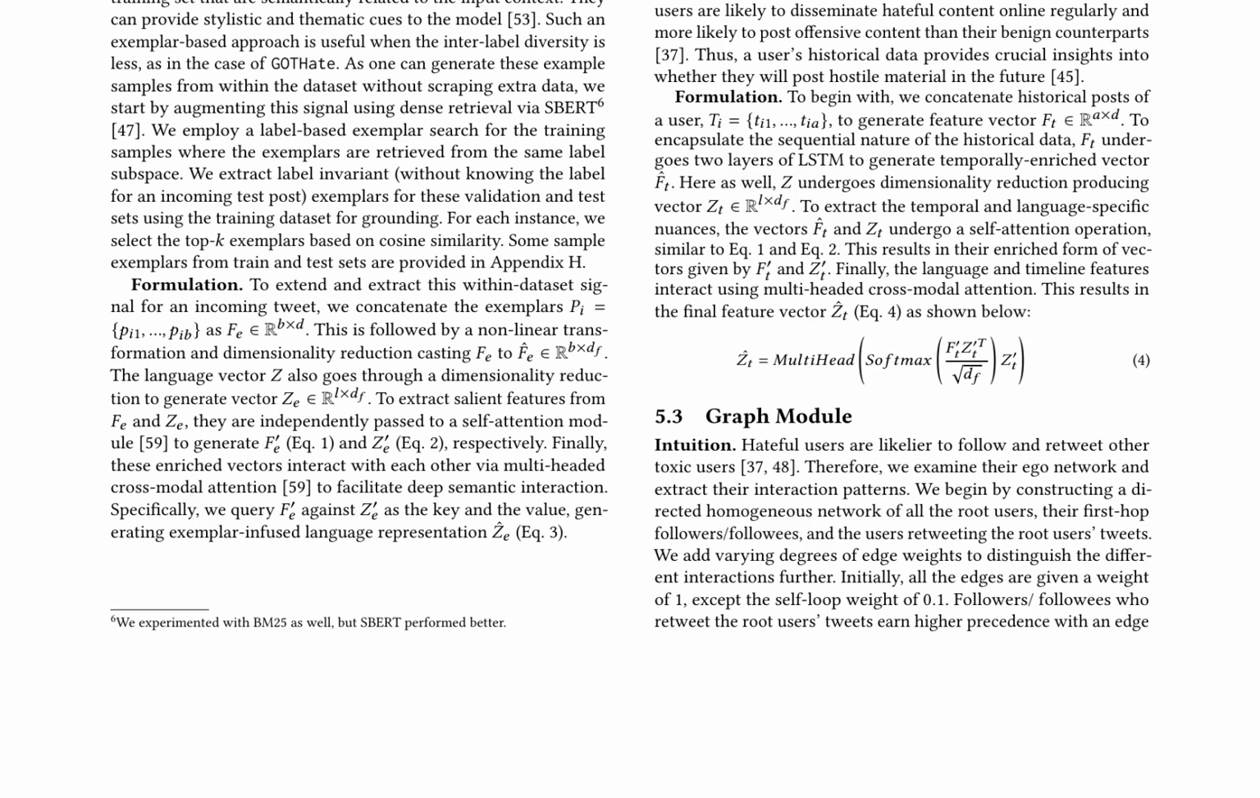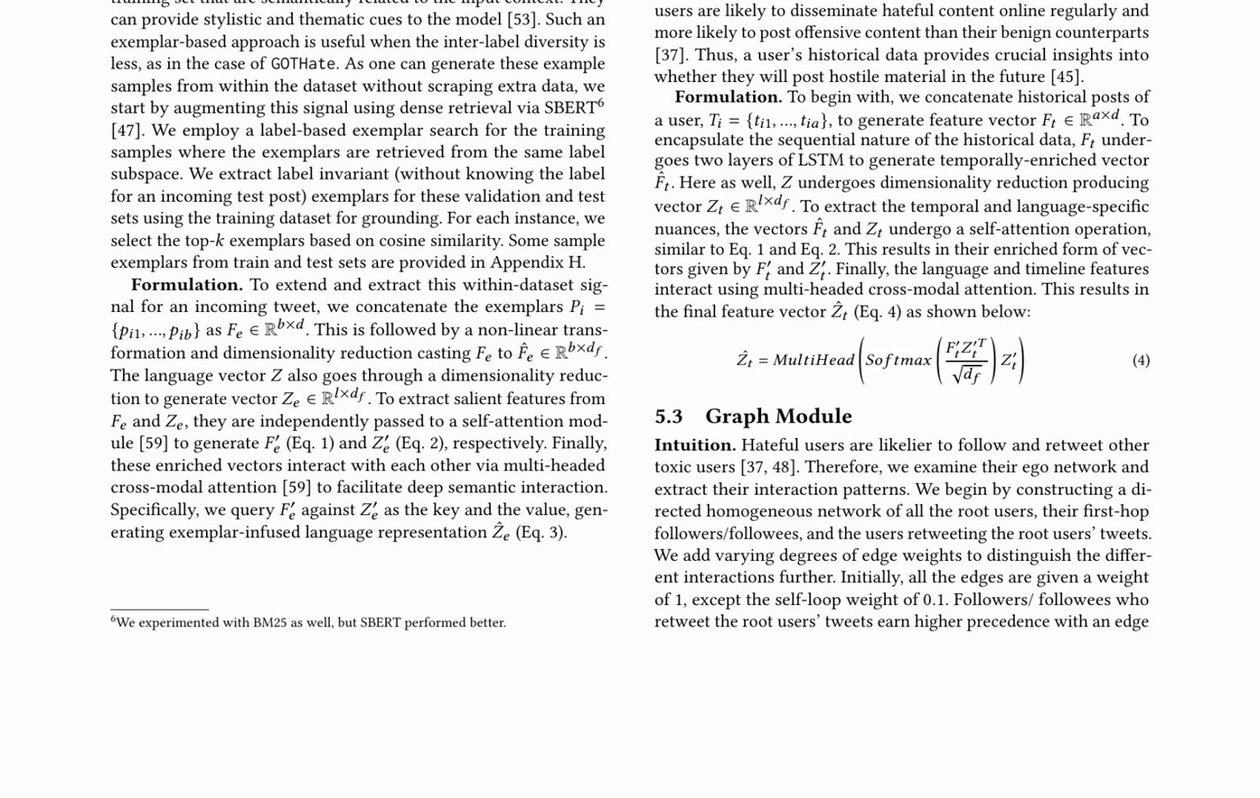A directed homogeneous network is constructed, and edge weights are added to distinguish different interactions. The module receives input from the corresponding user's ego network and enhances the input embedding via cross-modal attention. Ultimately, the reasoning module concatenates the 3 endogenous signals to obtain a contextual embedding, which passes through an attentive feed-forward block for classification. Equations 1, 2, and 3 describe the self-attention mechanism and cross-modal attention in the exemplar module, while equation 4 depicts the final feature vector generation in the timeline module.